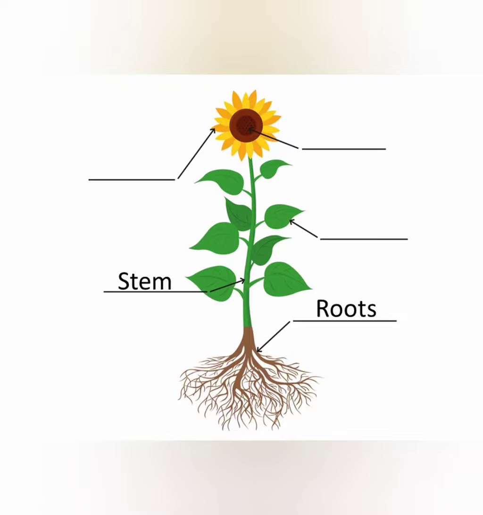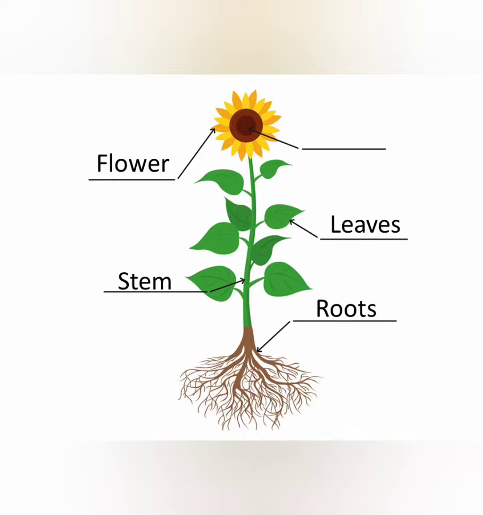Then comes the stem. So after the root grows, a stem grows, and the stem grows up in the air. So the roots go down into the soil while the stem grows up. And what grows on the stem? Yes, leaves grow on the stem, and the leaves make the food for the entire plant because they have a substance inside them which is called chlorophyll, which helps to cook the food for the entire plant. Now, after the leaves, a bud grows and blooms a pretty little flower. Can you see a pretty flower here on the screen too?